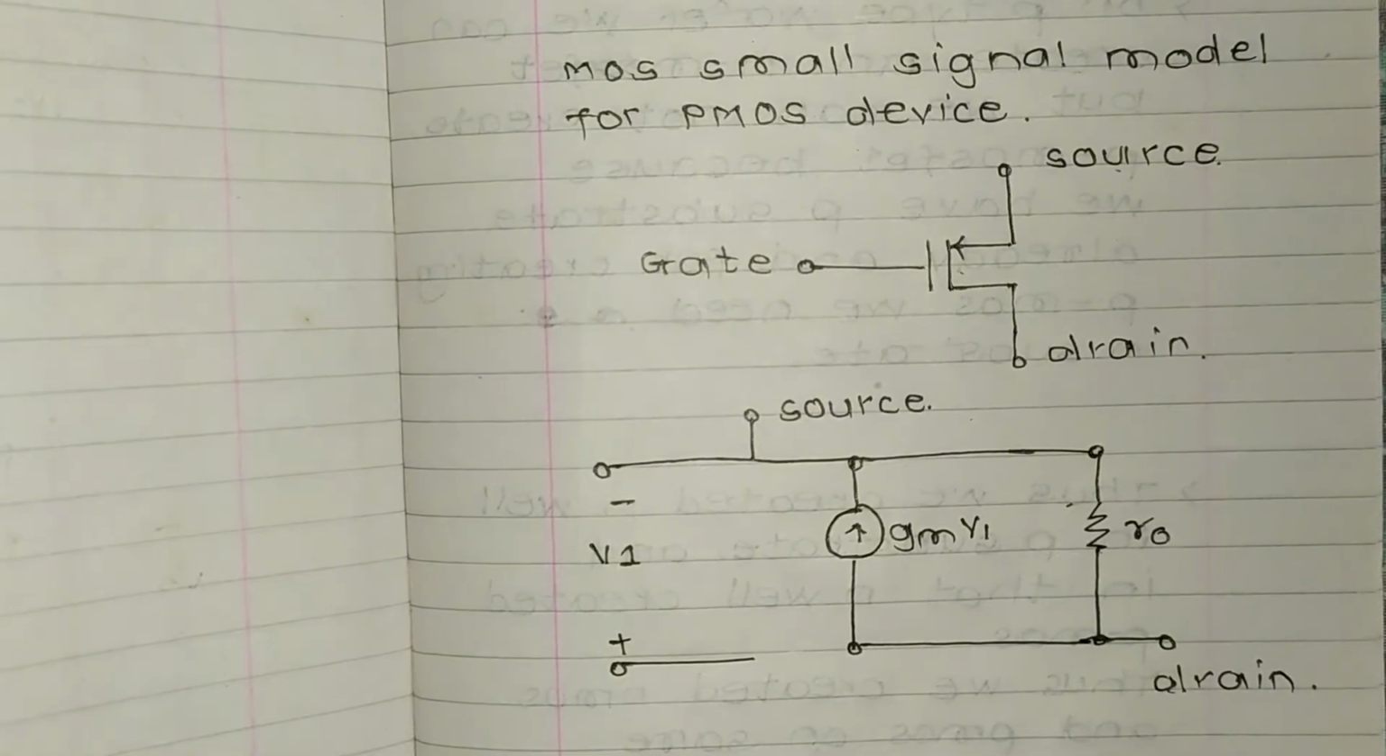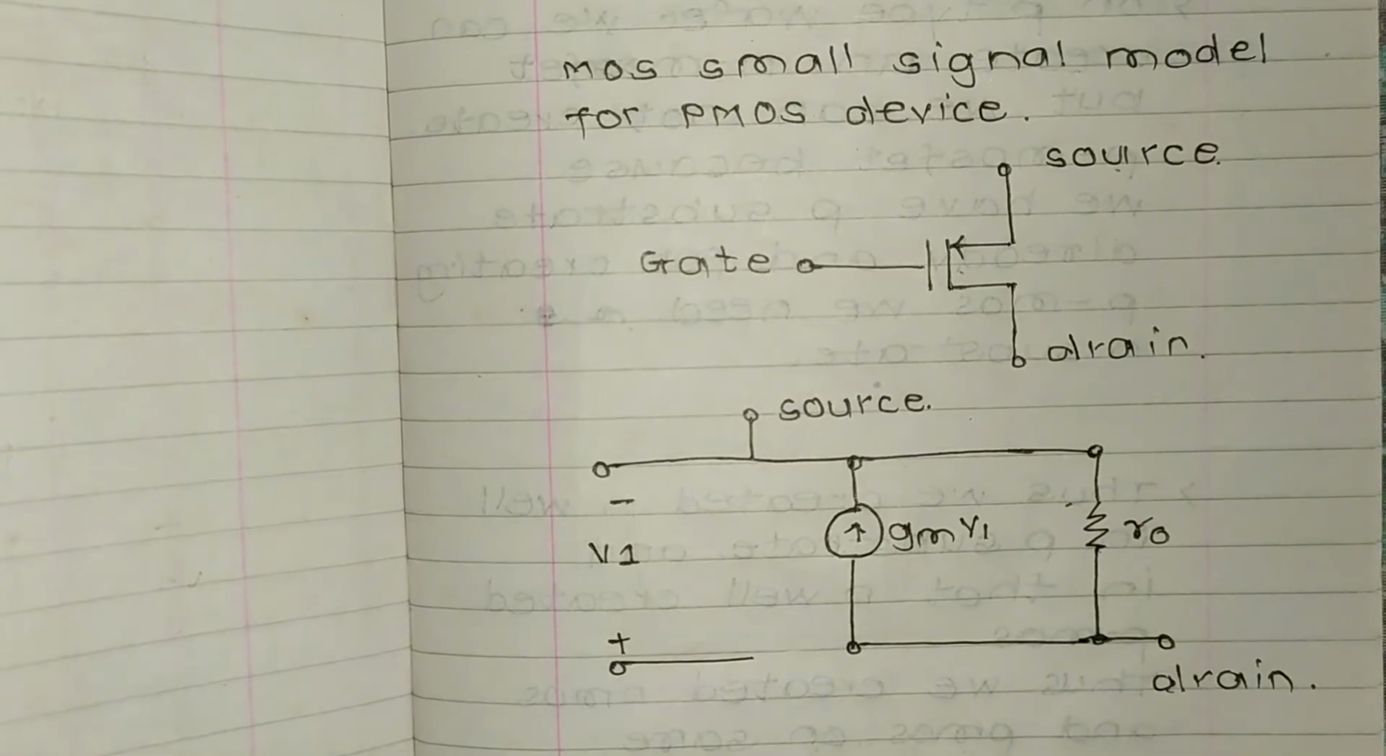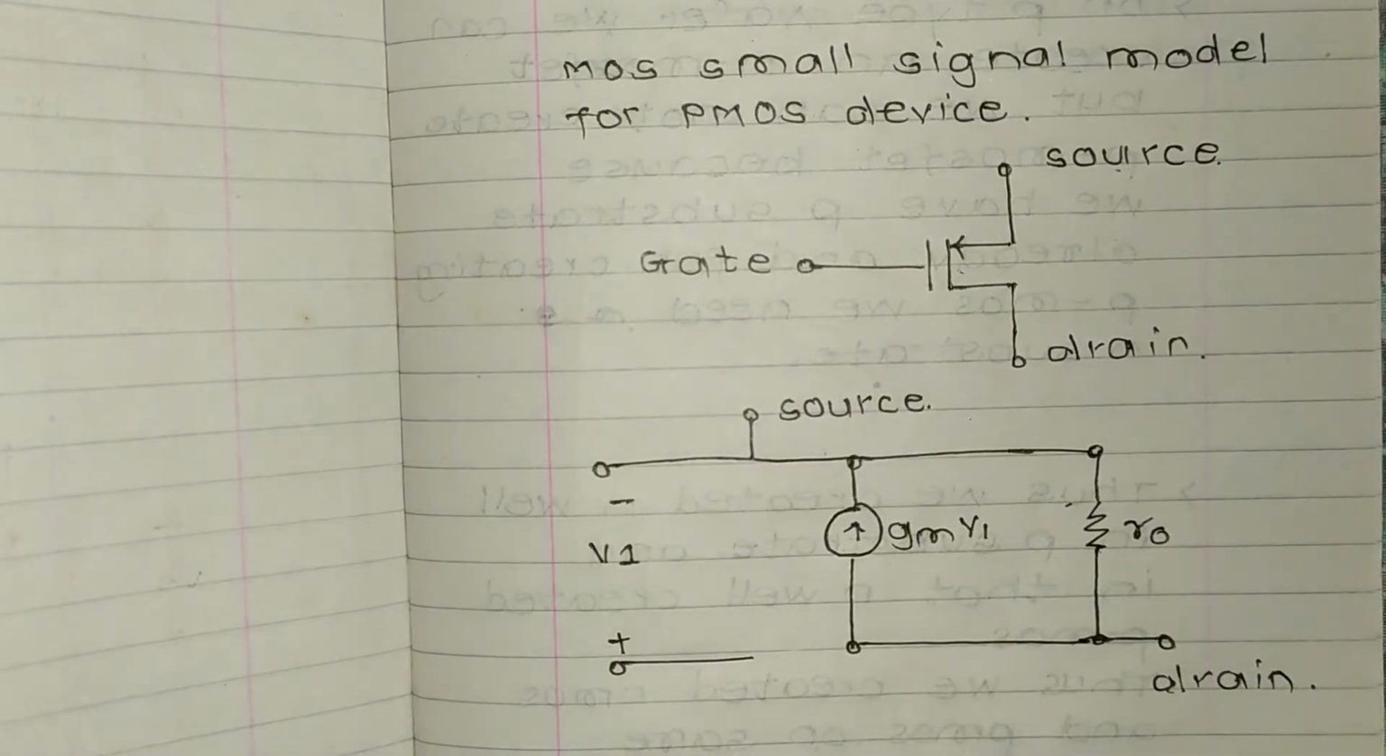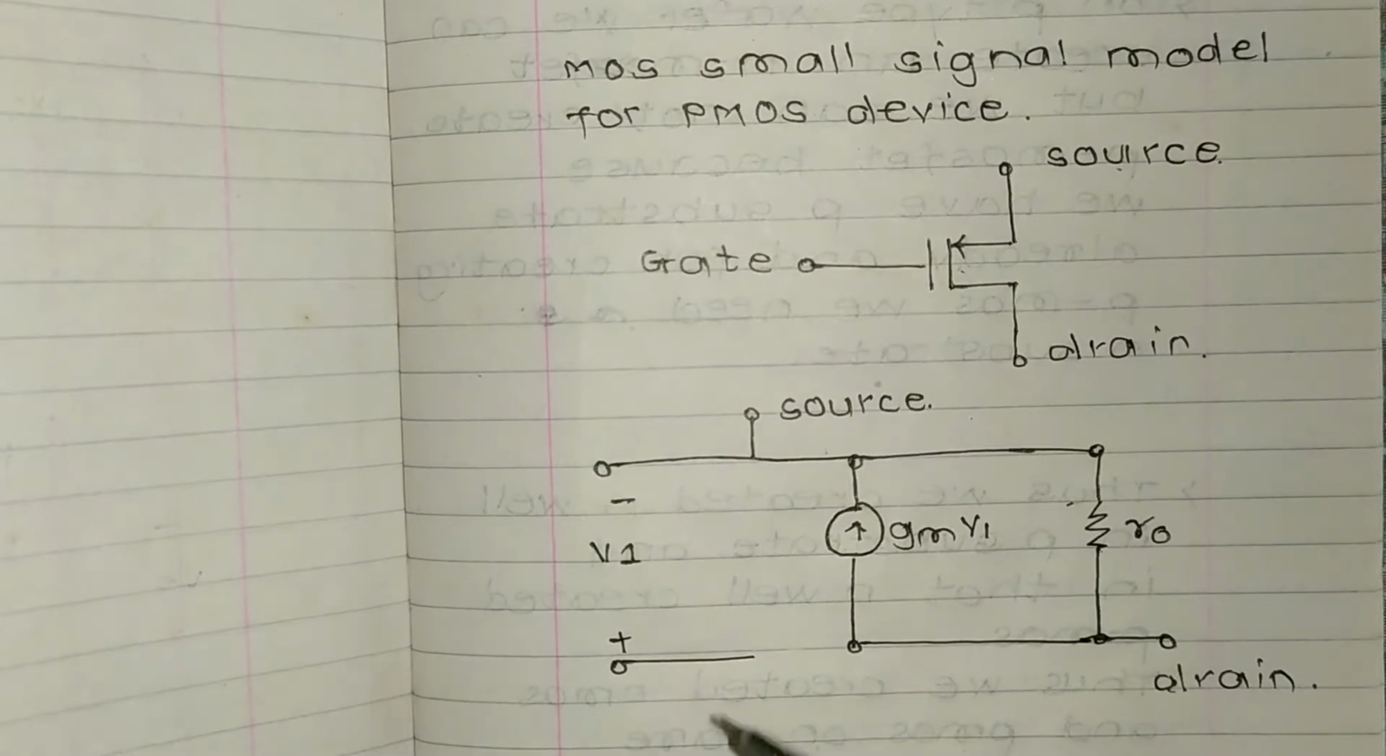As we can see, this is the mirror image of the NMOS model. Here the arrow is upwards in the PMOS device, whereas it was downward in the NMOS device. So this is the source, this is the drain, and that's it. This is V1, that is the input.